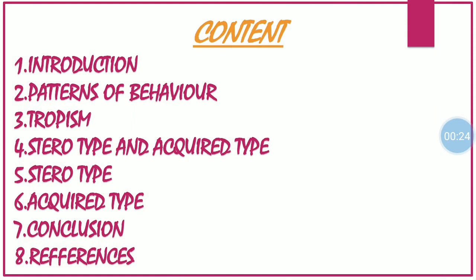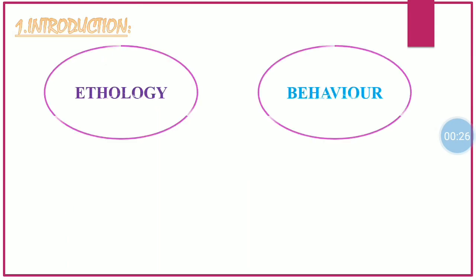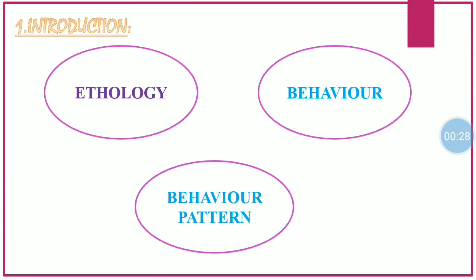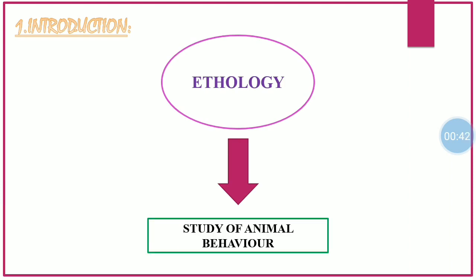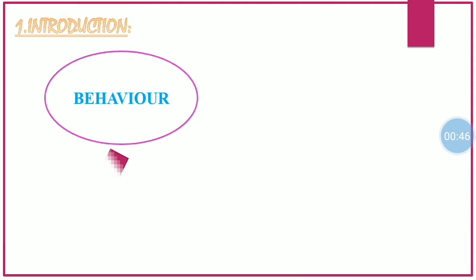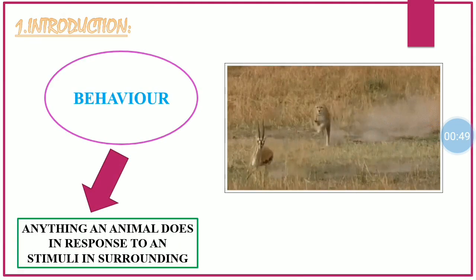Now moving on to the introduction. Before going into the patterns of animal behavior, we should know three basic terms related to animal behavior, which are ethology, behavior, and behavior pattern. So, now let us know what ethology is. Ethology is defined as the study of animal behavior. Next term is behavior. Behavior is nothing but anything an animal does in response to a stimuli in surrounding.